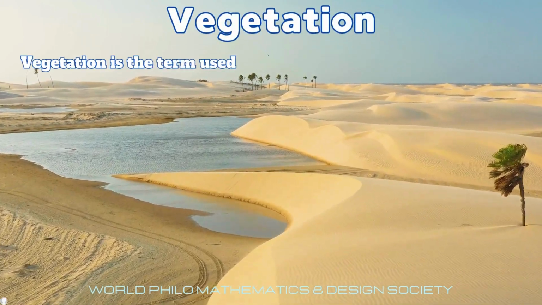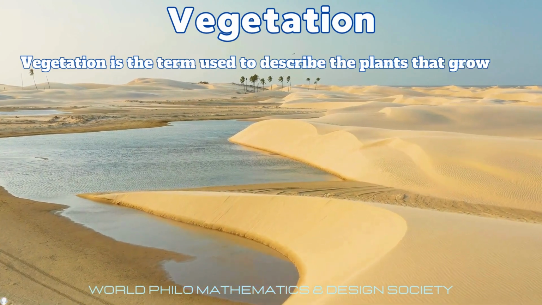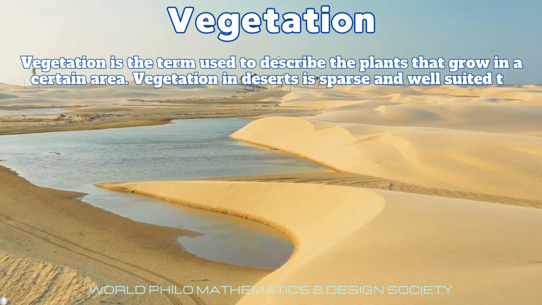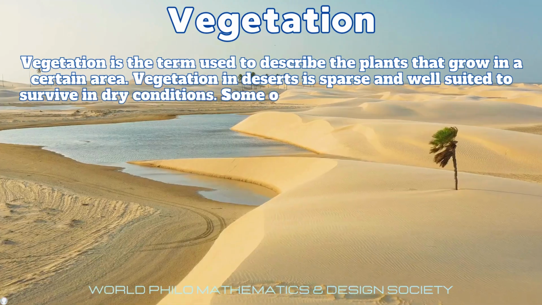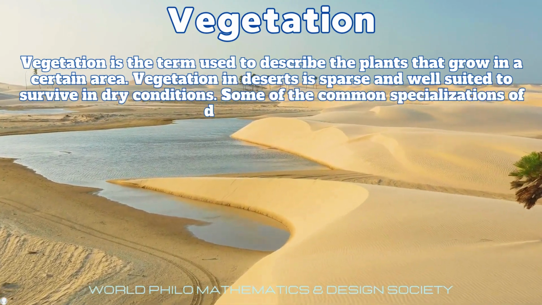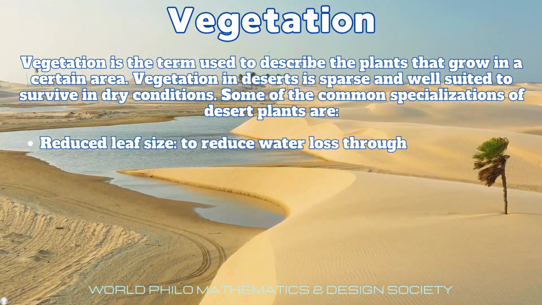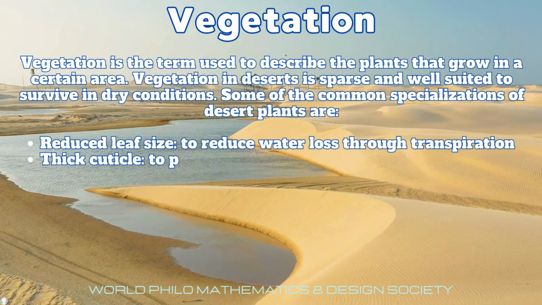Vegetation is the term used to describe the plants that grow in a certain area. Vegetation in deserts is sparse and well suited to survive in dry conditions. Some of the common specializations of desert plants are reduced leaf size, to reduce water loss through transpiration, and a thick cuticle, to prevent water loss through evaporation.